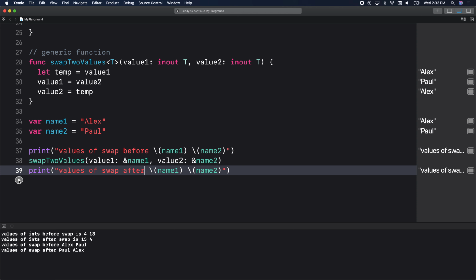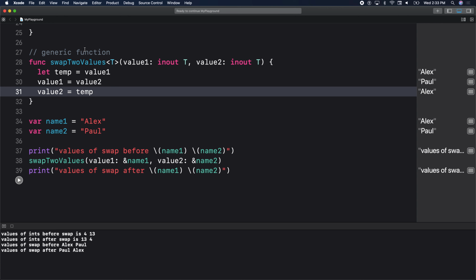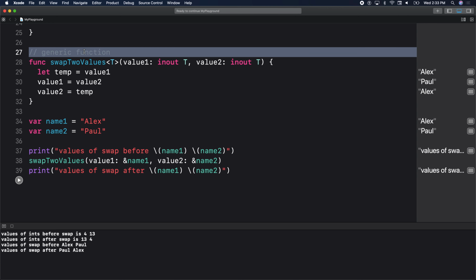So values of swap before is Alex, Paul. Values of swap after is Paul, Alex. So that works on strings, right? Same thing, it will work on ints, it will work on doubles, it will work on our own custom type, doesn't matter. Everybody with me? So at this point, we've written out a generic function. This here is a generic function. So instead of writing 6, 7, 8 functions, now I have one function, works with any type.